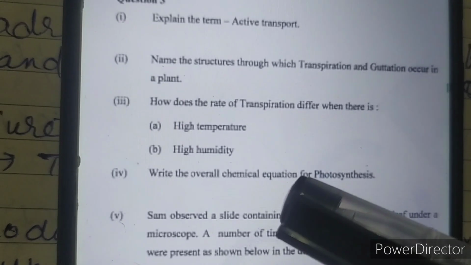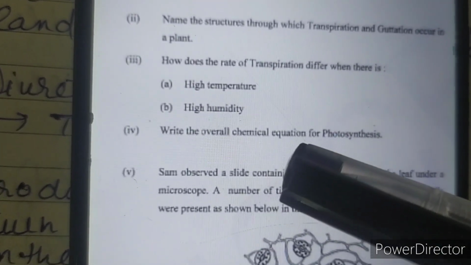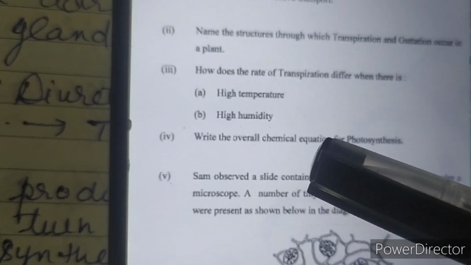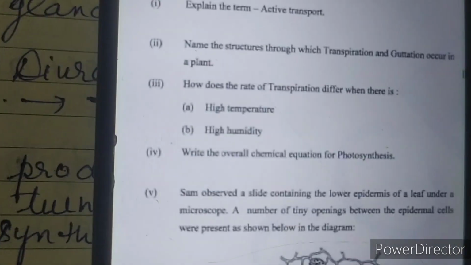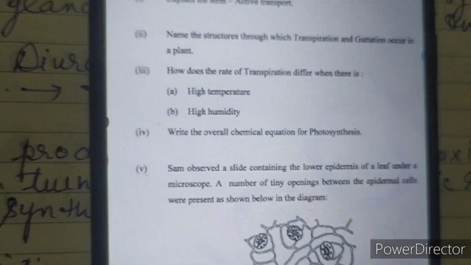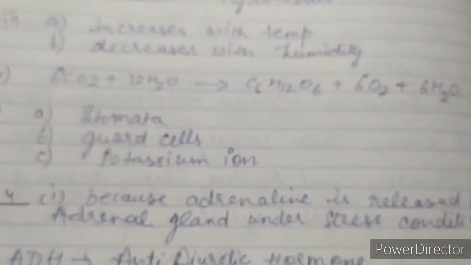How does the transpiration differ with conditions? If there is high temperature, then obviously the transpiration will increase, and if there is high humidity, the transpiration will decrease because it is inversely proportional to it. Then you have to write the overall chemical equation for the photosynthesis. So this is the overall chemical equation of the photosynthesis that I have already written. 6 CO2 plus 12 water will give you glucose plus 6 oxygen plus 6 water.